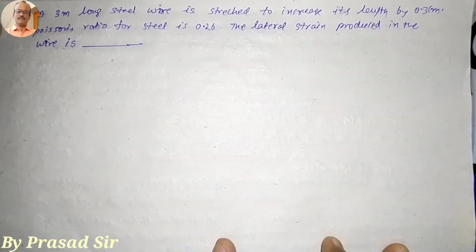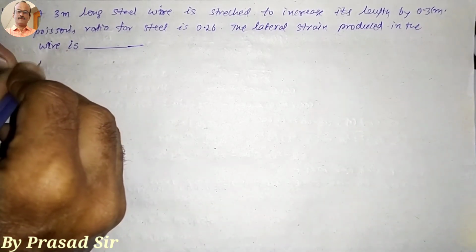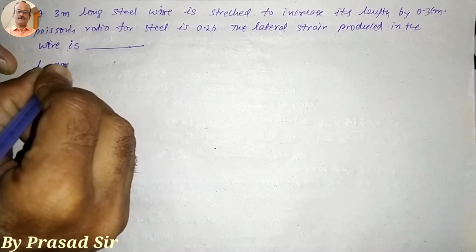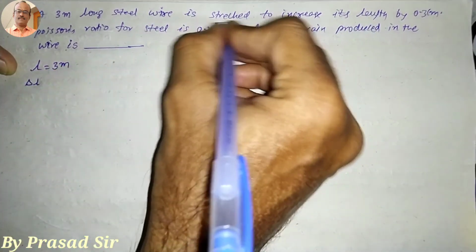Now the question number 28. A 3-meter long steel wire is stretched to increase its length by 0.3 centimeters. Poisson's ratio for steel is 0.26. The lateral strain produced in the wire is how much? So first of all, given length L is equal to 3 meters, and the change in length, that means stretched length, that is